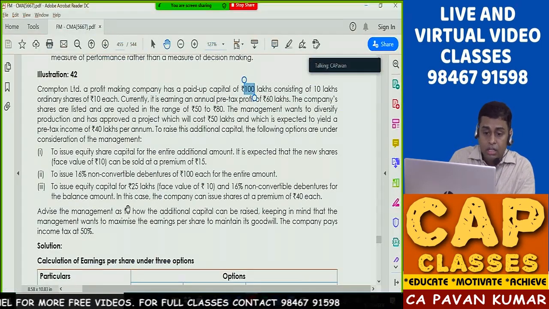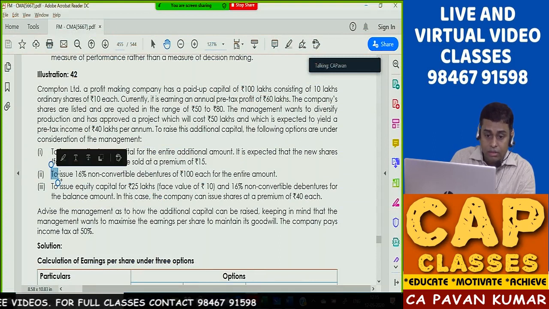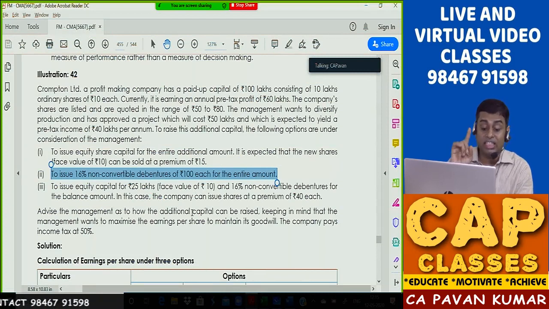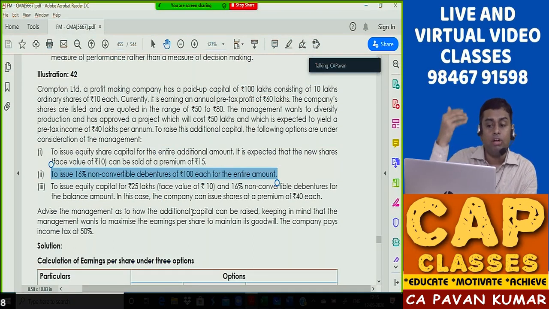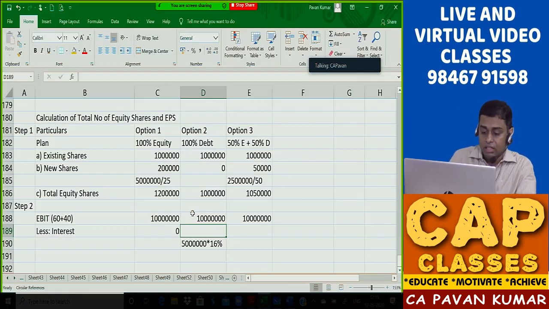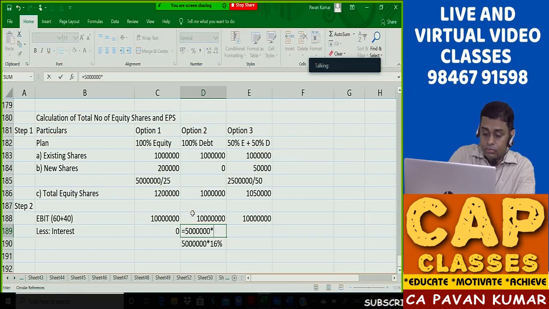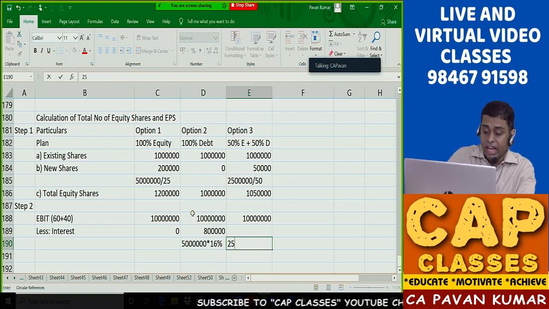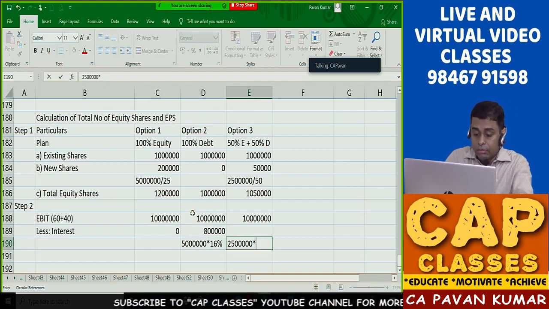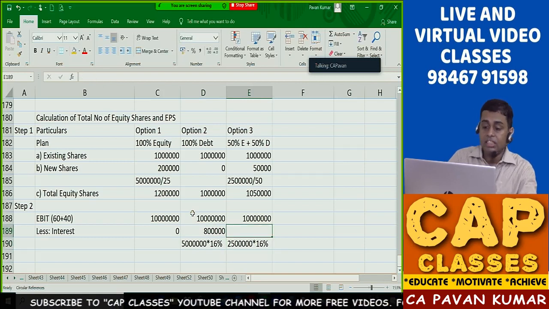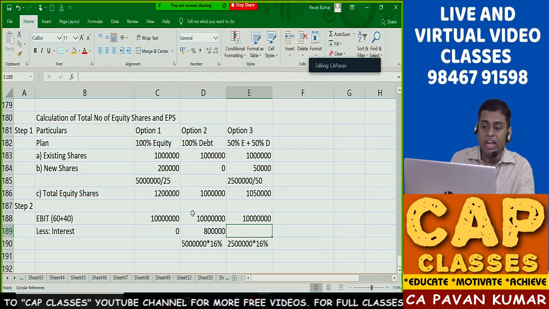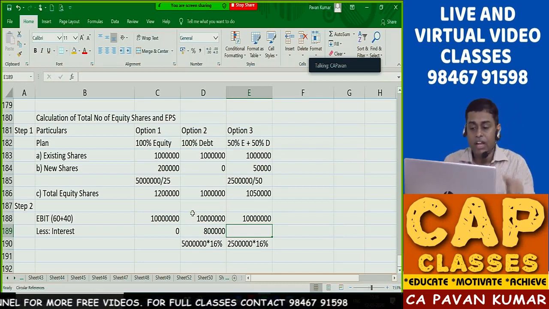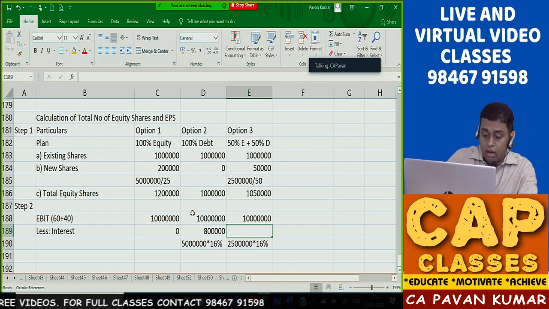Is it right? Look at the question. To issue, second option, to issue 16% non-convertible debenture for the total amount. What is the total amount? 50 lakhs they want. So 50 lakhs into 16%, it is 8 lakhs. Here it is 25 lakhs into 16%. Why 25 lakhs? Because in the third option, total you want 50 lakhs. In that, 50% is coming by way of equity, that means 25 lakhs. The remaining 25 lakhs is coming by way of debt. So here 4 lakhs.